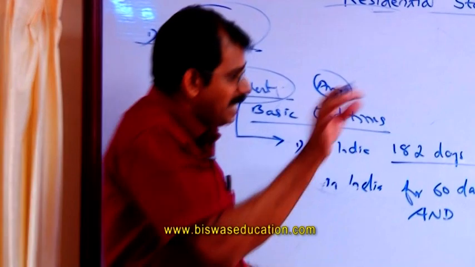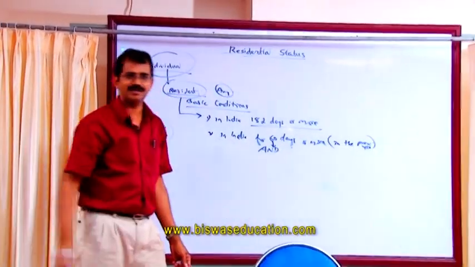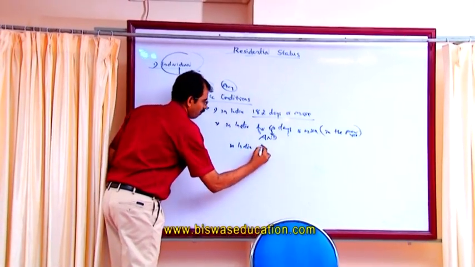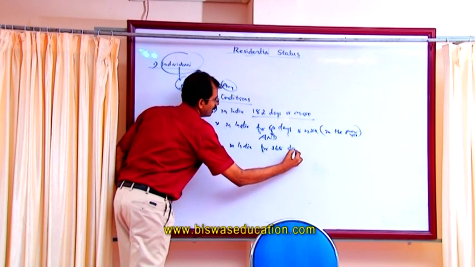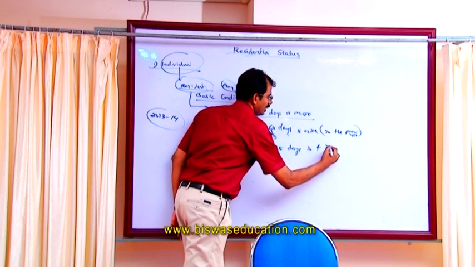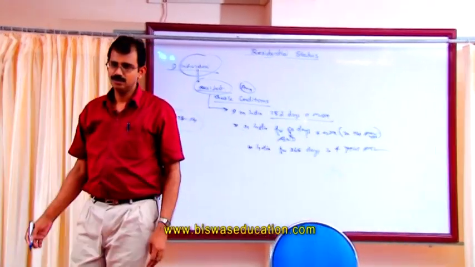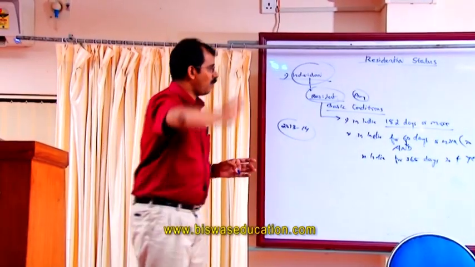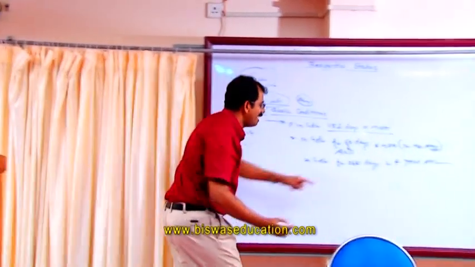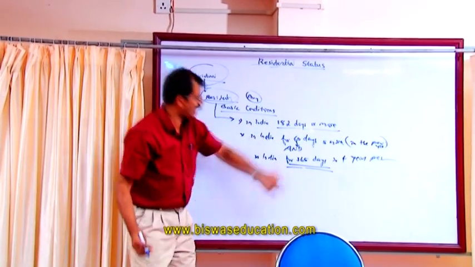He has to stay in India in the previous year for 60 days and in India for 365 days in the 4 years preceding the previous year. Out of the 4 years preceding the previous year, he has to be in India for 365 days, and he has to satisfy both together.